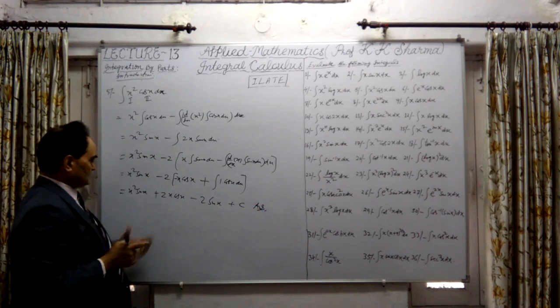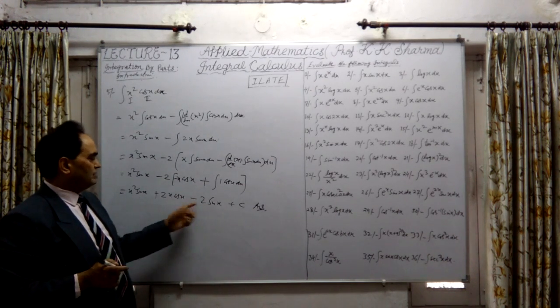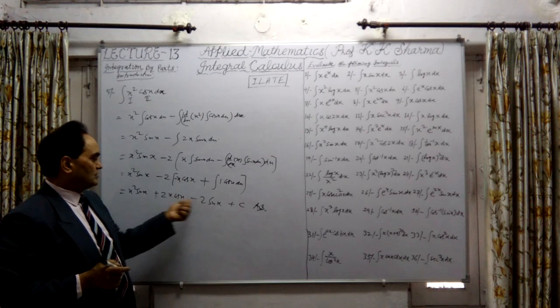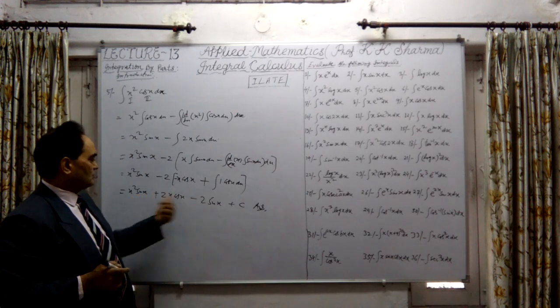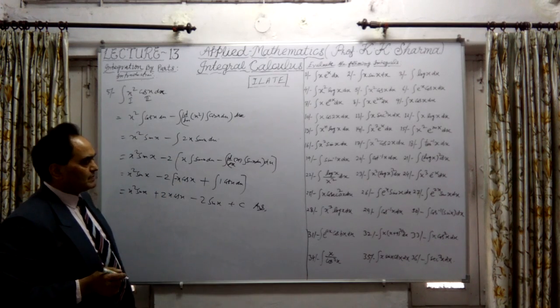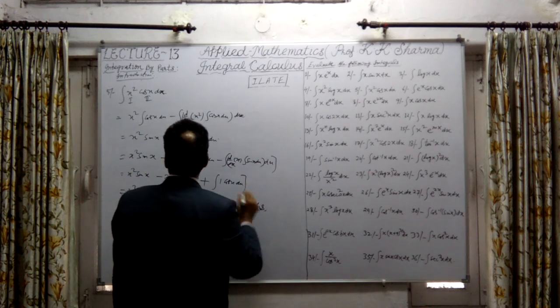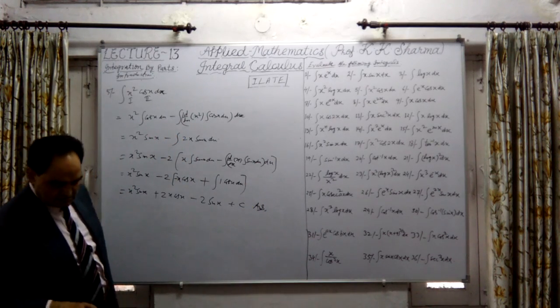Therefore, the 5th question has this answer. These two functions can be added, just like taking 2 common. Sin x is common from these two only, so then that can also be summarized. This is the answer, and it can be written as the same answer. Okay, so this is question number 5 we have done here.